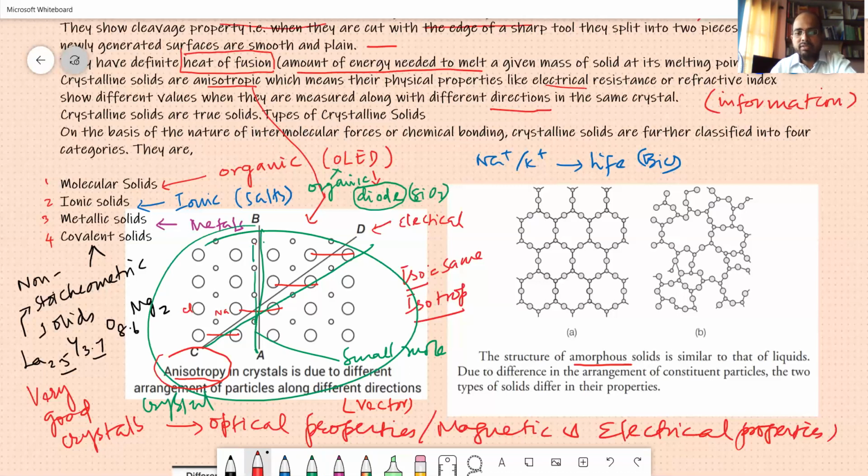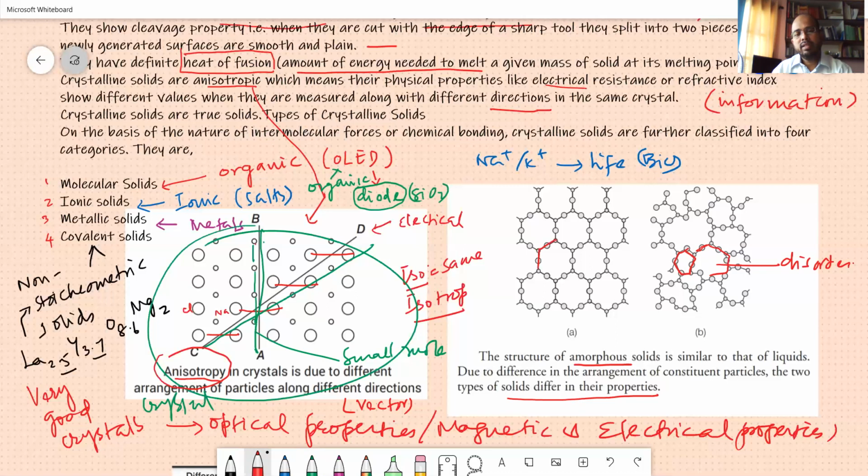Due to a difference in arrangement of constituent particles, the two types of solids differ in their properties. Here it is a kind of hexagonal arrangement. Here it is not; it is different, so it is disorder.